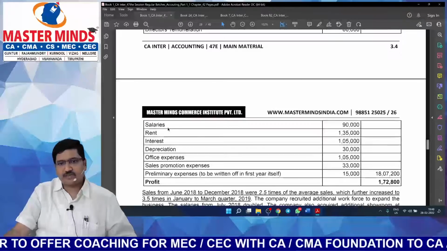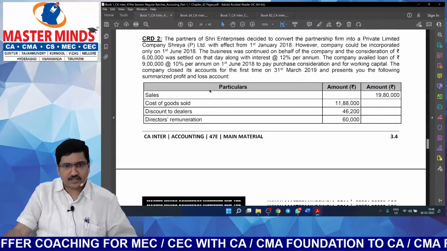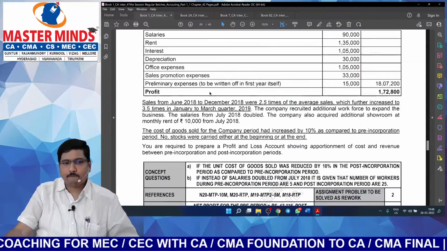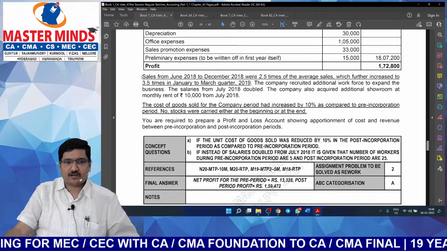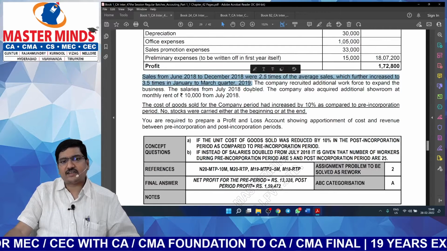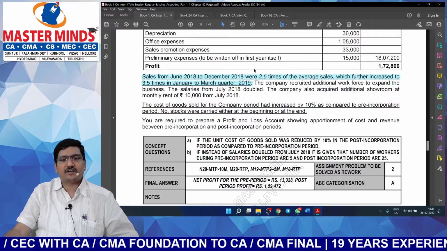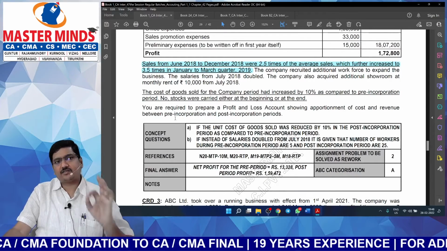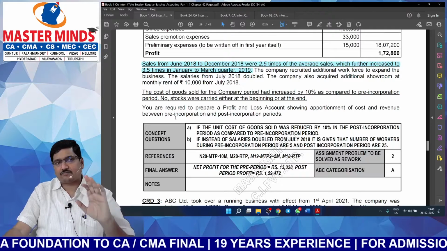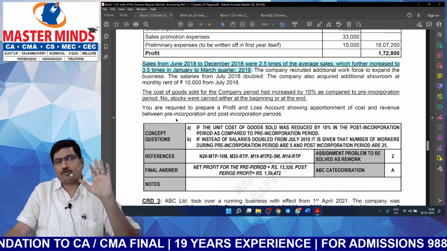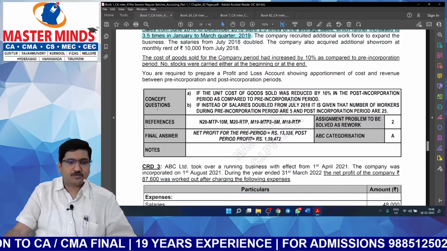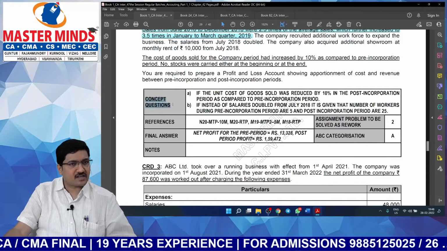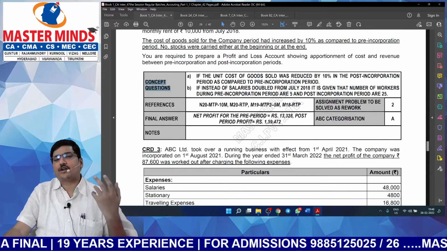Next one. This is CRD2. Similarly, CRD2. So here you might have seen that one sentence is underlined. What does that indicate? That underlined sentence is very important and the crux of that entire problem. You need to pay more attention to that area. So here you can see two concept questions are given. So it will improve your conceptual clarity.